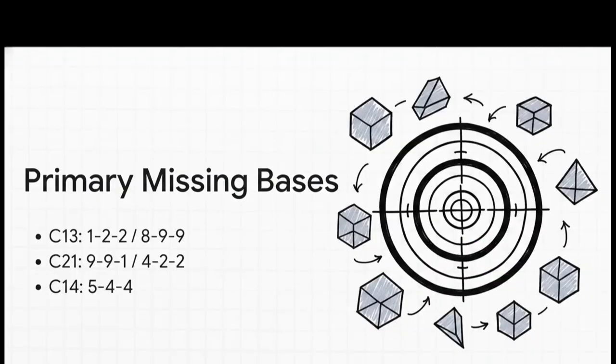So what specific numbers is the system actually watching to capture this inevitable pressure release? Remember those release valves we talked about a few minutes ago? Well, here they are. The intelligence briefing has isolated the primary missing bases for these top-tier pressure cycles. For our dormant giant, cycle 13, analysts are locked in on the structures 122, 899, and 656. For cycle 21, the missing links they're targeting are 991, 422, 020, and 446. The whole strategic recommendation of the V6.3 logic right now is to completely ignore all those recent trends of low digits and focus exclusively on these specific correction structures that are just waiting in the wings.